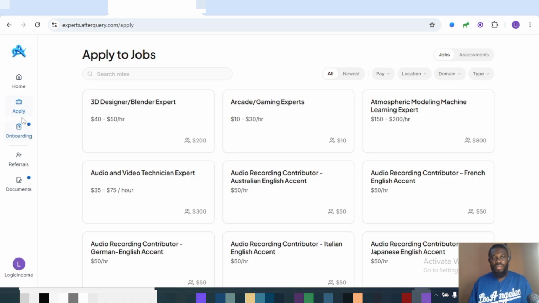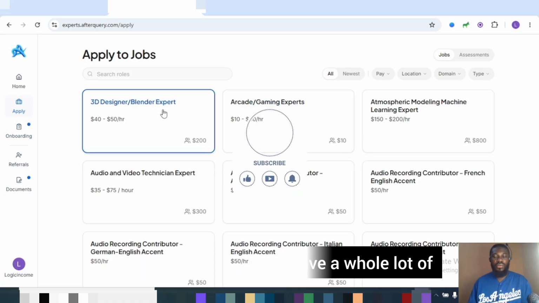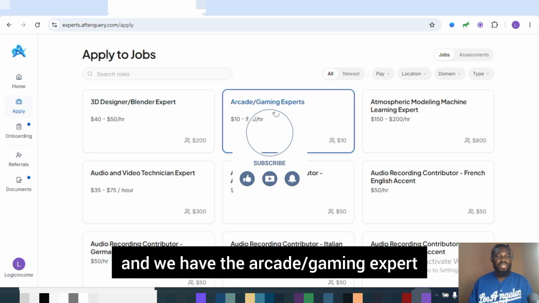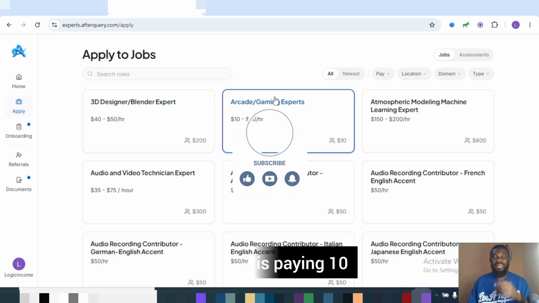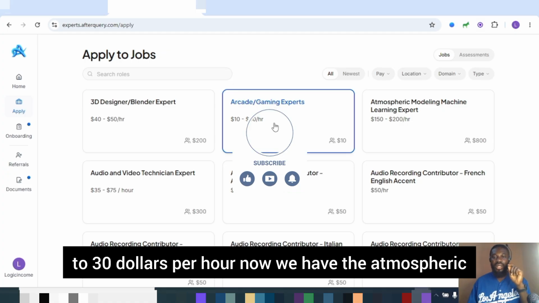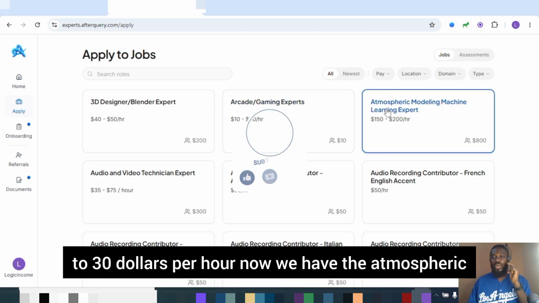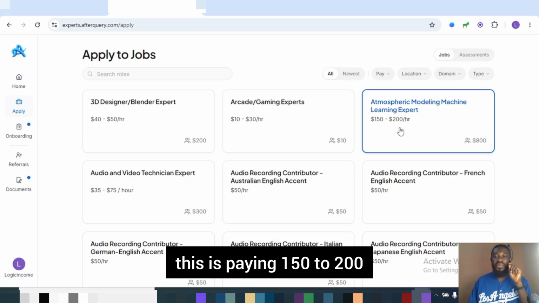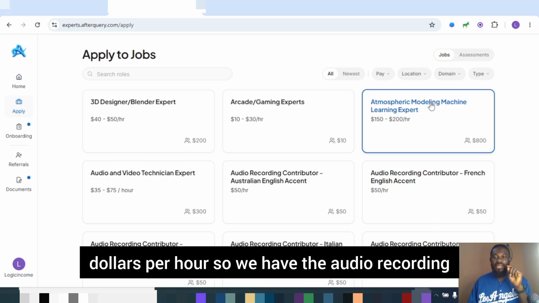Now, guys, as you can see, we have a whole lot of opportunities. We have the 3D designer, Blender expert, and we have the arcade slash gaming expert, and this is paying $10 to $30 per hour. Now we have the atmospheric modeling machine learning expert, and this is paying $150 to $200 per hour.